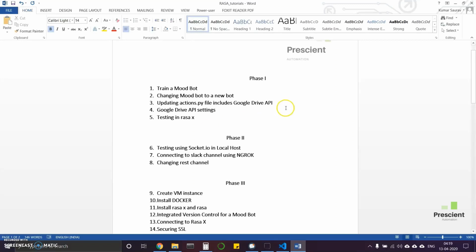Now let's focus on the major problem that we're going to solve today, which is updating the actions.py file. What is this actions.py file?